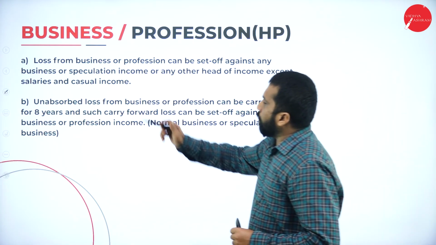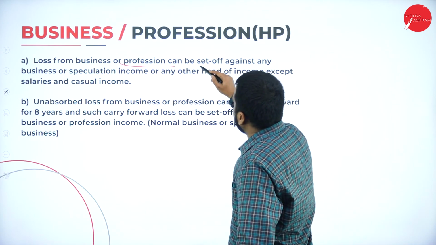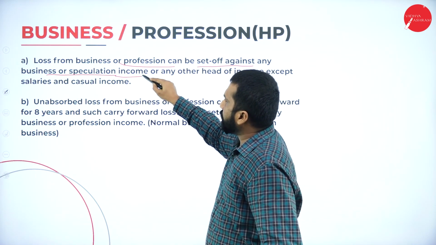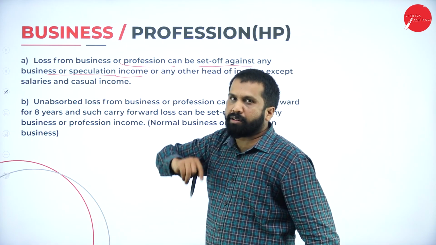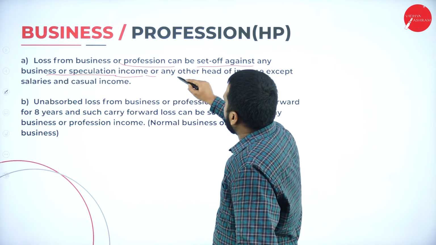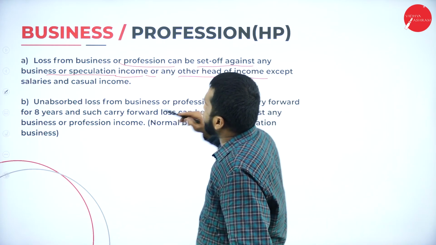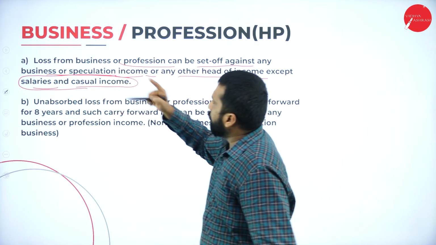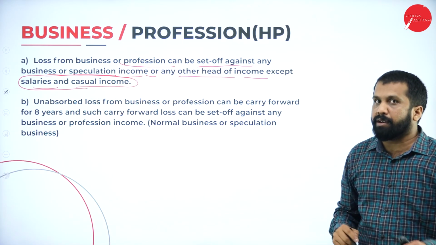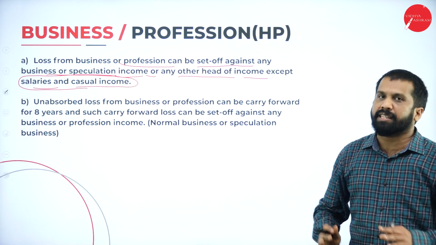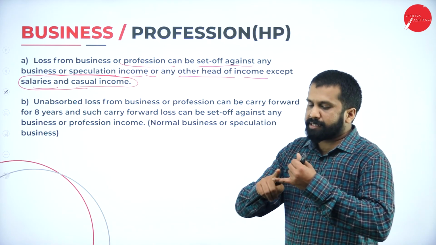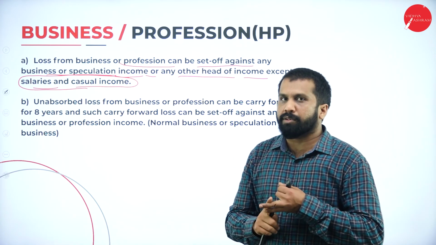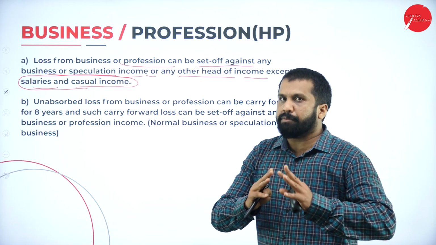Now, loss from business or profession can be set off against any business or speculation income. You know what is speculation? I already explained you. Or any other head of income except salary and casual income. Your business loss, remember, you can adjust with anything except salary and casual income. Hope you are clear. Yes, I'll give you an example.